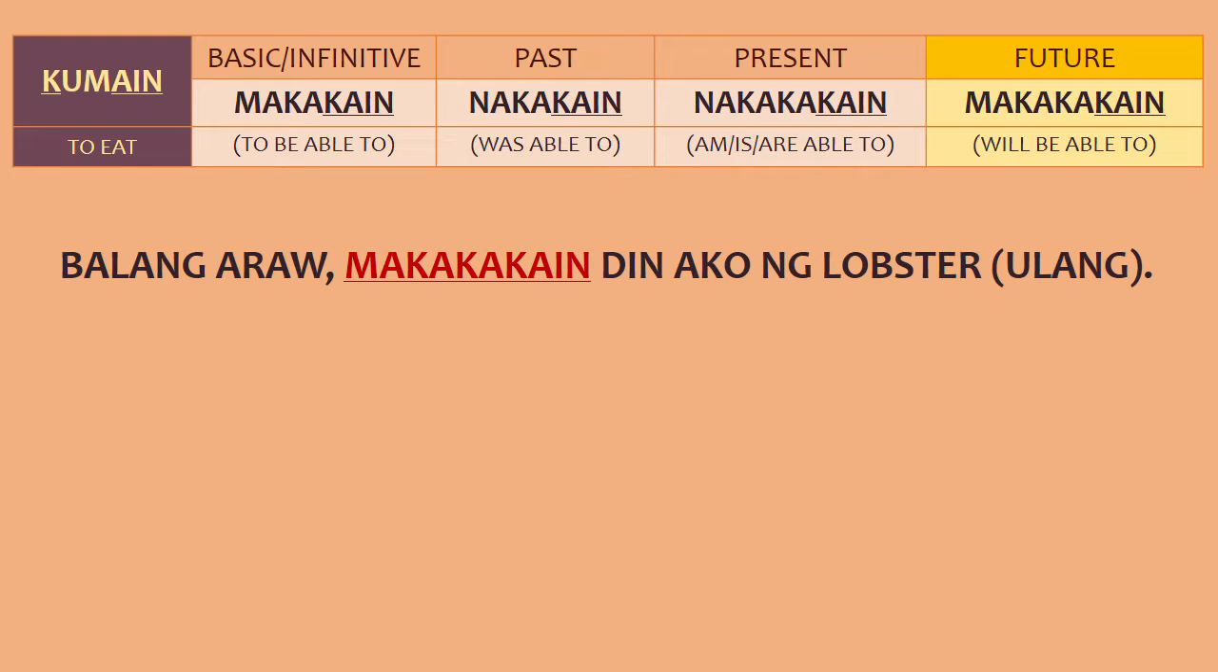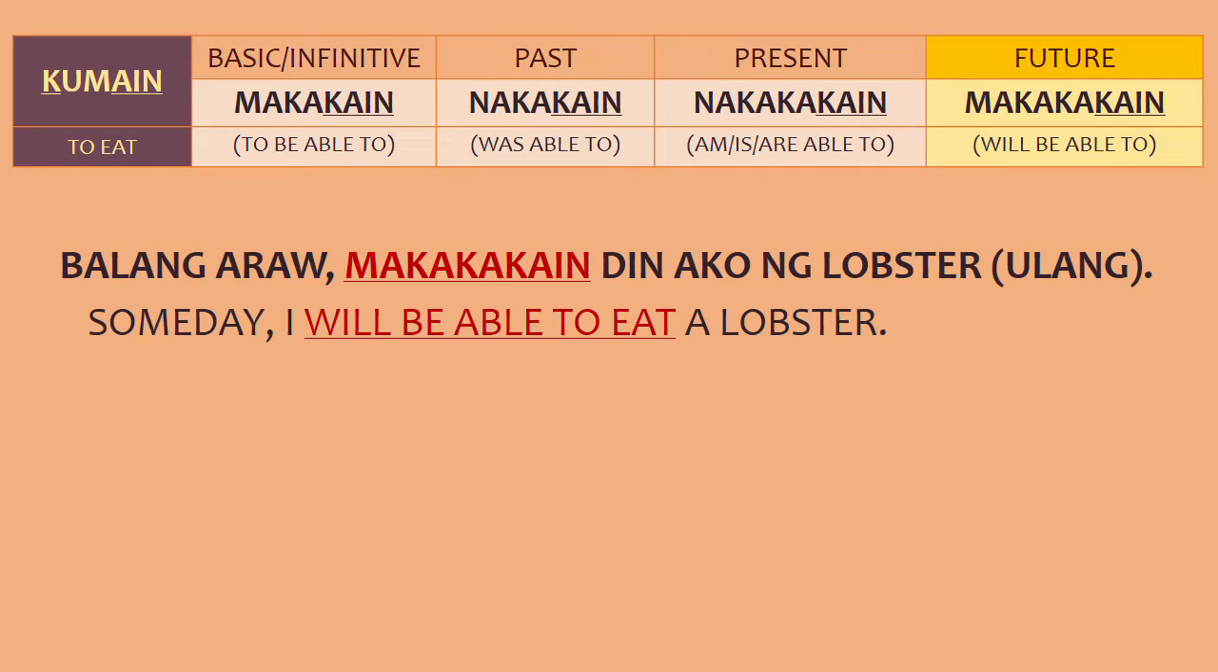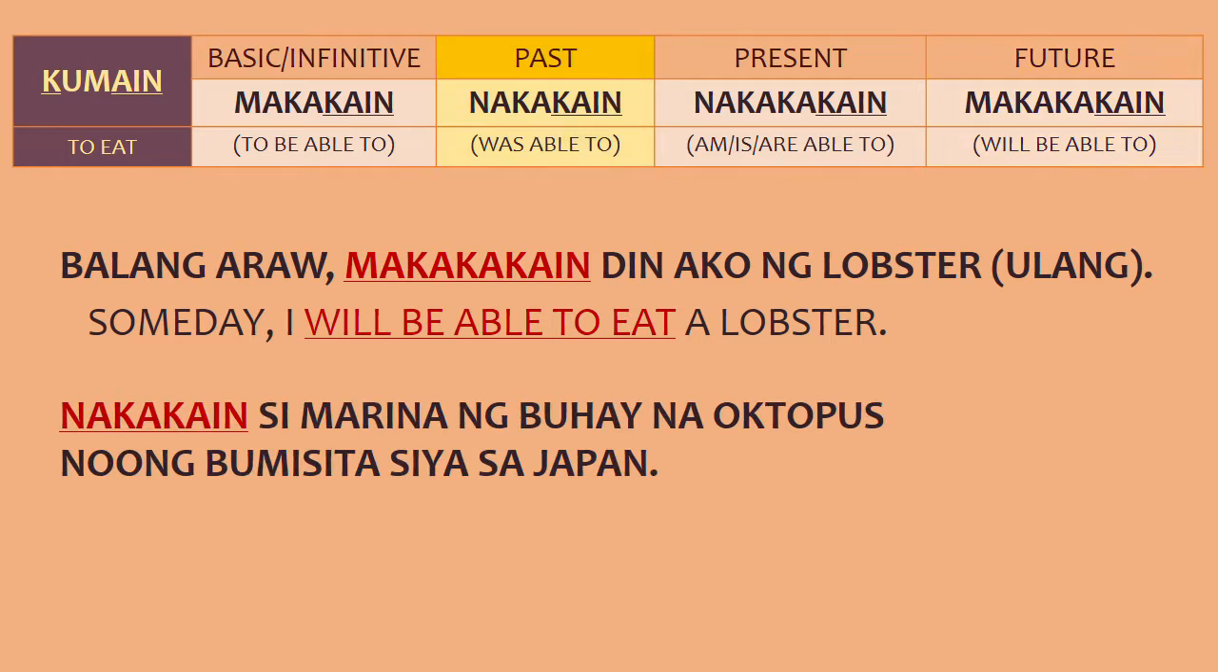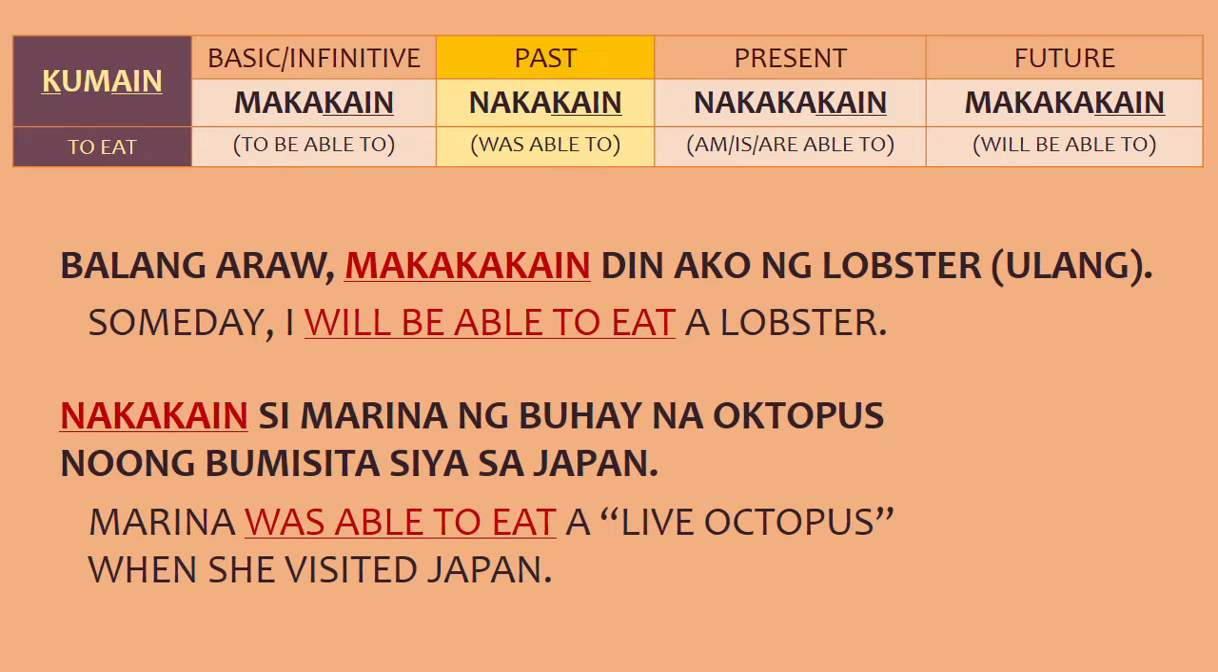Balang araw, makakakain din ako ng lobster. Someday, I will be able to eat a lobster. So, lobster is ulang in Tagalog, but we don't really use that word much. We just say lobster. Okay, next example, we have nakakain si Marina ng buhay na octopus noong bumisita siya sa Japan. Marina was able to eat a live octopus when she visited Japan.